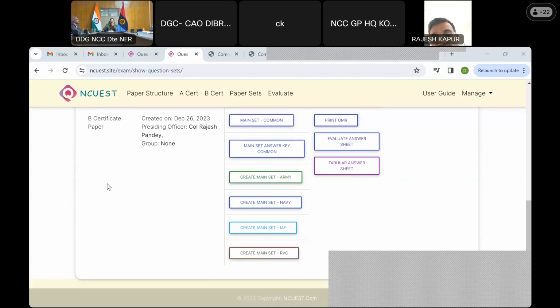He will choose which one he is going to actually give, so that even the presiding officer doesn't know which is the paper out of the 4. The commander or the ADG will say, okay, take paper number 4 and issue. He will give it to the staff or the training director, and he will dish it out to the respective groups and units. Therefore, one paper which goes down for promulgation and exam has only 4 sets of each service.